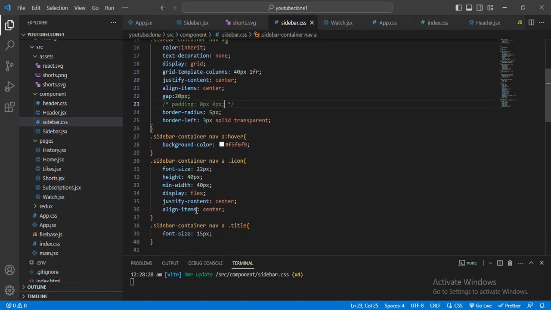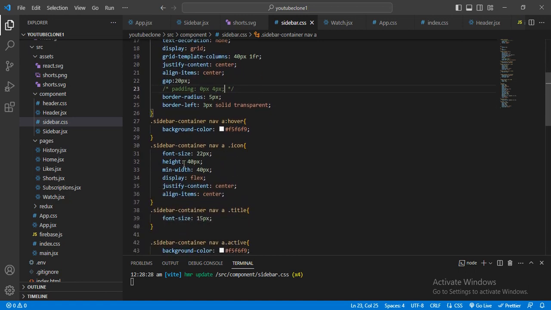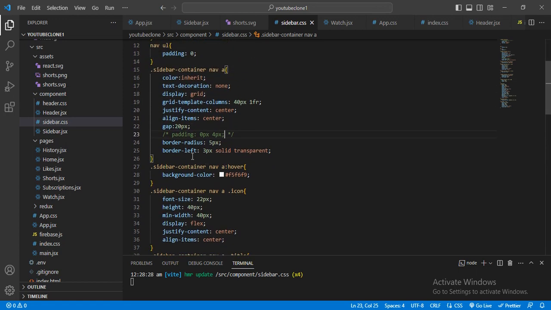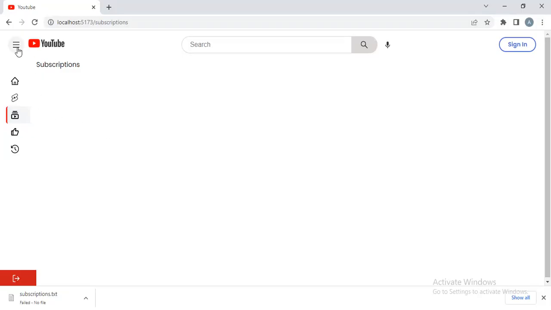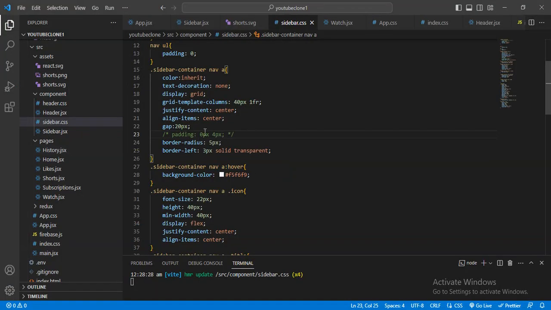Where is icon, here I have given. It is sliding a little bit, see, a little bit.